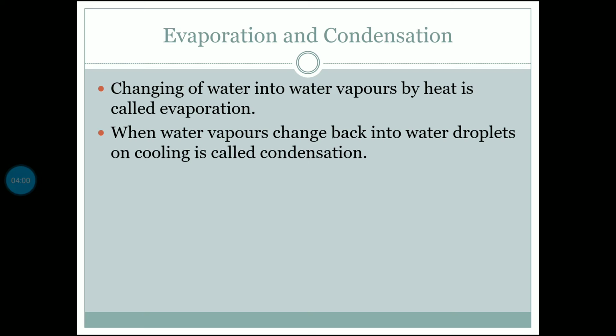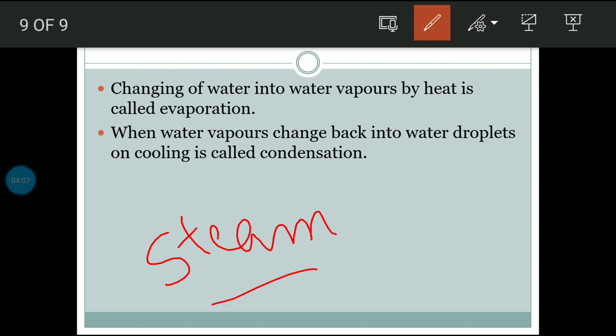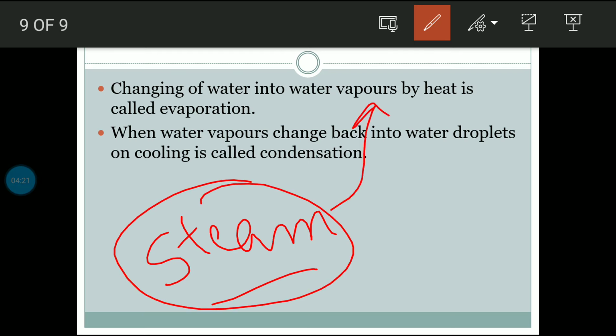When water changes into water vapor, you will see steam. When your mother is boiling water or cooking food, you can find water vapors like steam coming out of the utensil. That steam is nothing but water vapor. So evaporation is the process of changing water into water vapor with the help of heat.